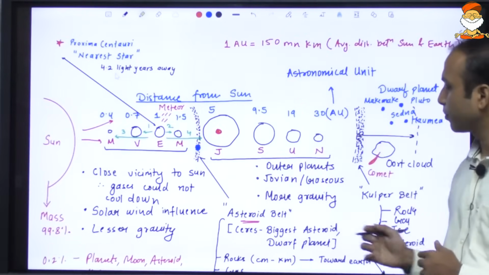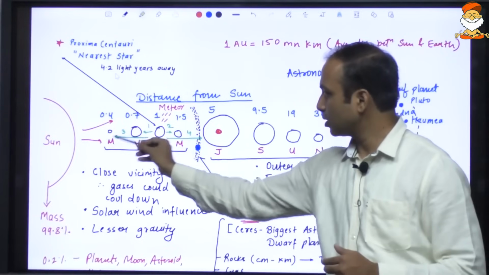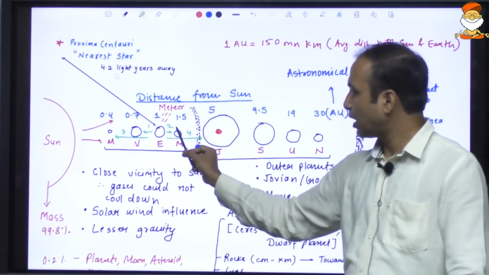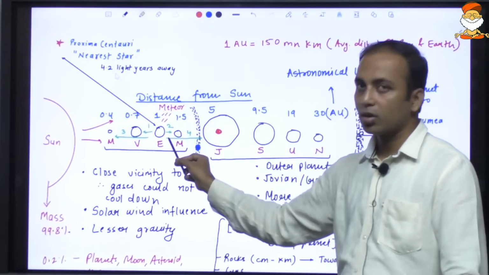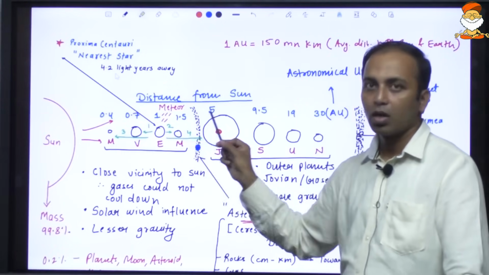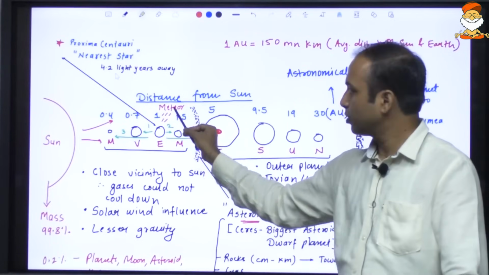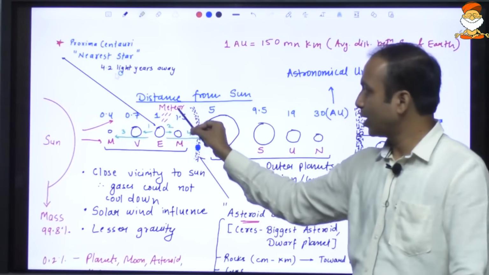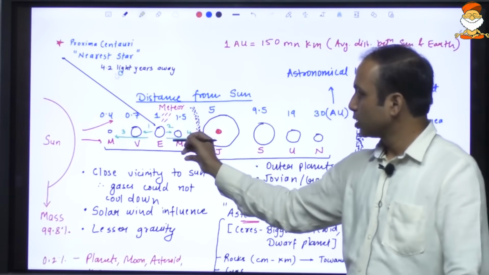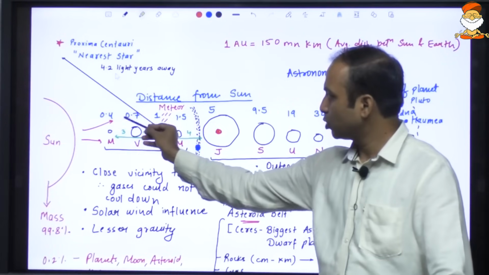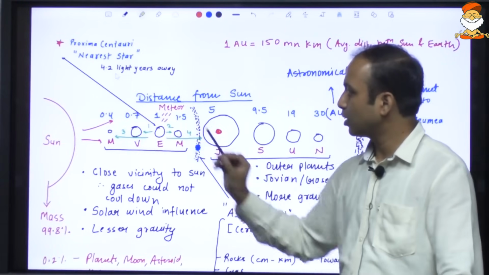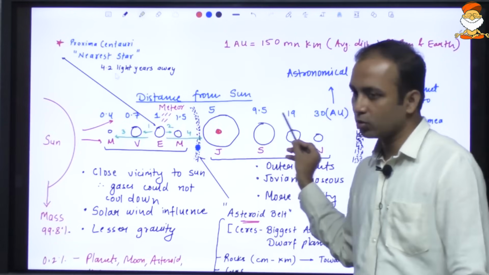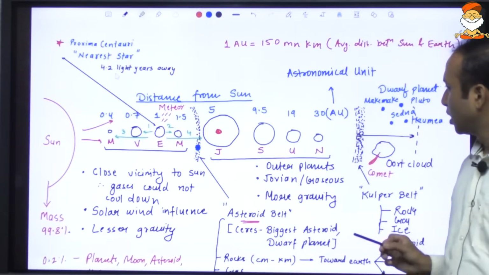Mercury is 0.4 astronomical unit, this is 0.7, this is 1.5, and so on. So the distance keeps on increasing.